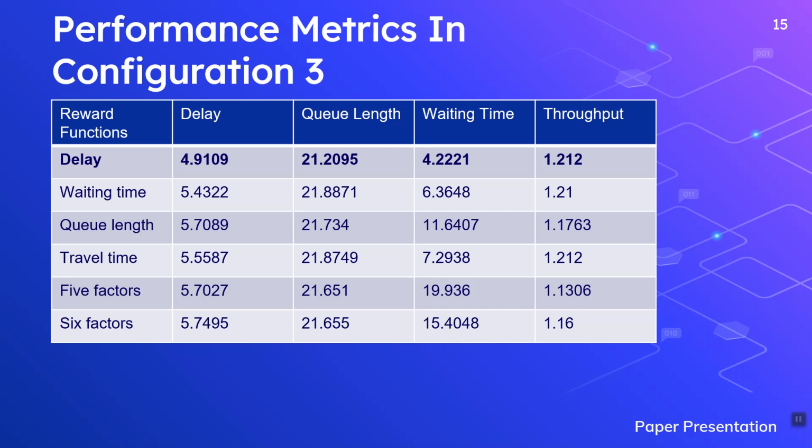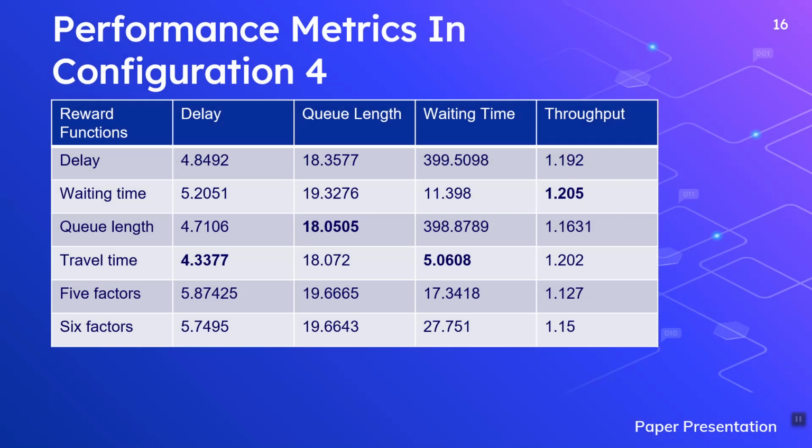Here is the result for configuration 3, which has unequal arrival rates of vehicles in the traffic directions. The reward function designed with delay outperforms the others in this configuration. So we can say that if the traffic pressure or arrival rate is unequal in different road directions, then the reward designed with delay performs better than the others.